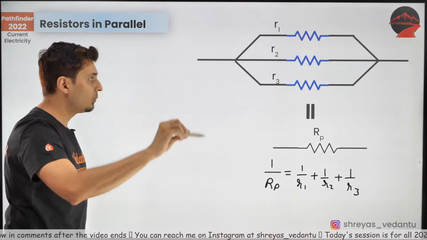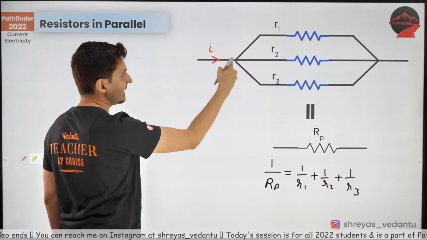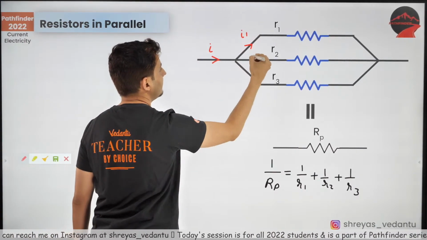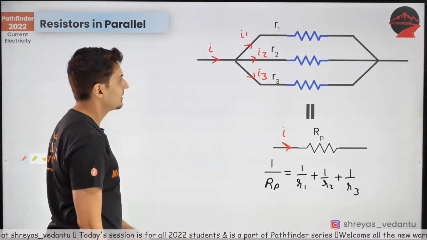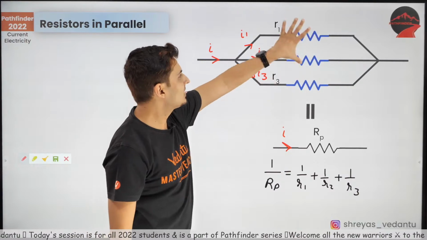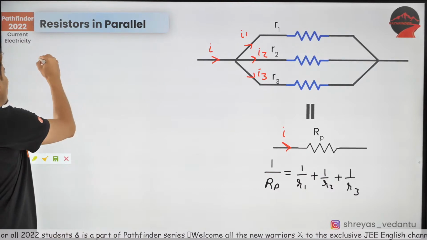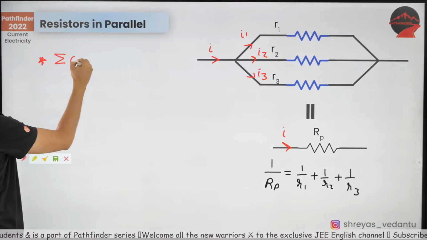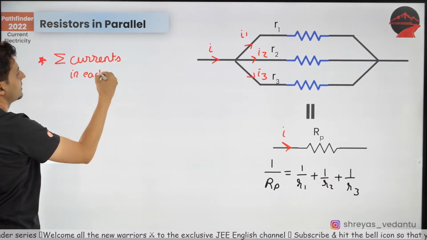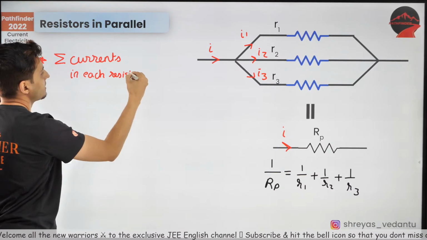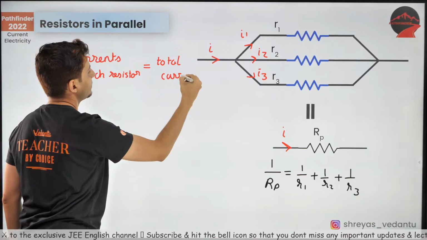Now the most important pointers over here. First pointer, keep this in mind. If there is a current coming, that current will get divided into all these resistors. Understand? This current gets divided. You're just replacing these resistors with one single resistor over here. So the first important pointer is the sum of currents in each resistor is equal to the total current.